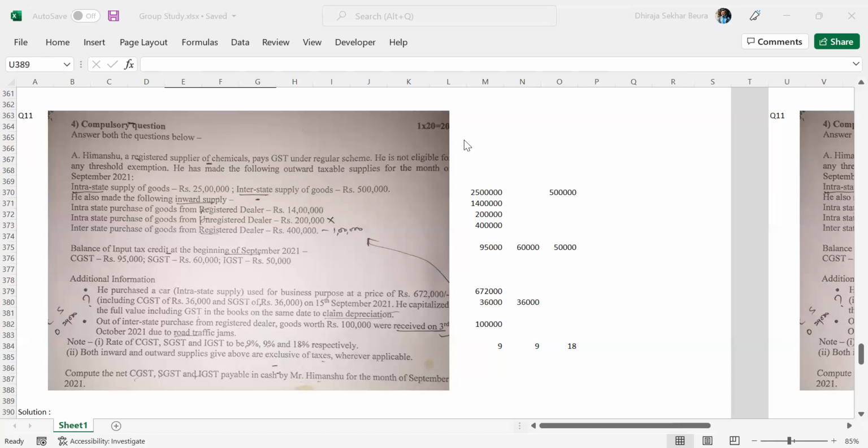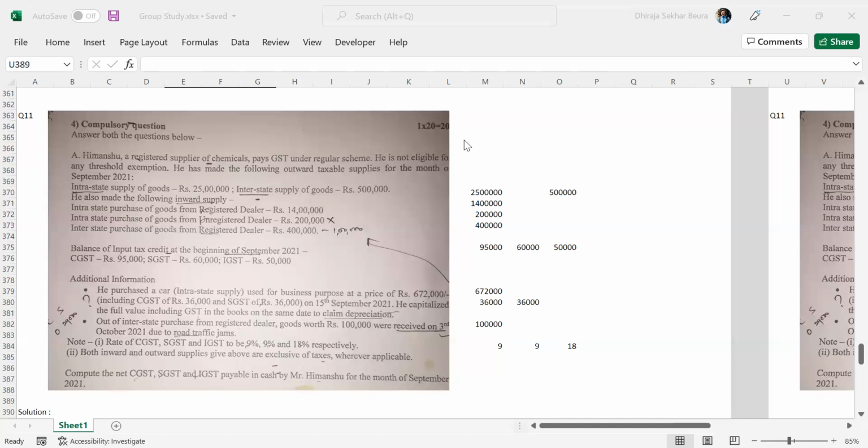Now that we have covered that, let's quickly cover GST returns. As it is told again and again, these are actually important. We have three returns that sir has told in the class to be important, which we will discuss now. One is GSTR 1, GSTR 3, and GSTR 9.